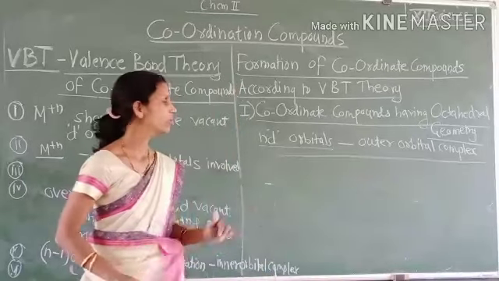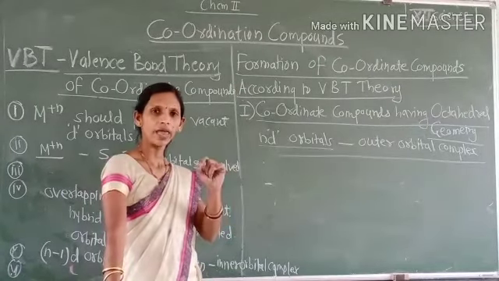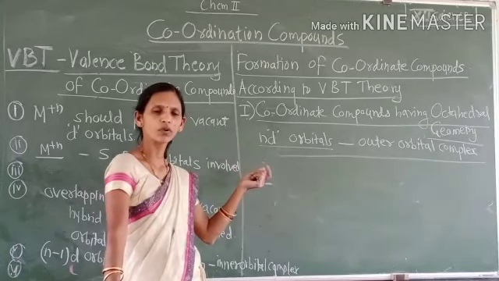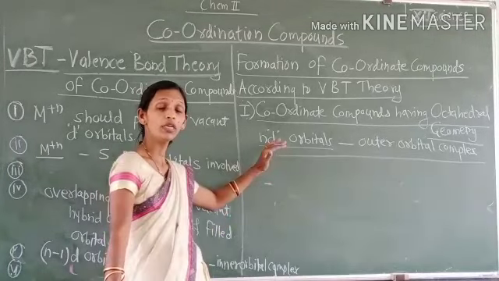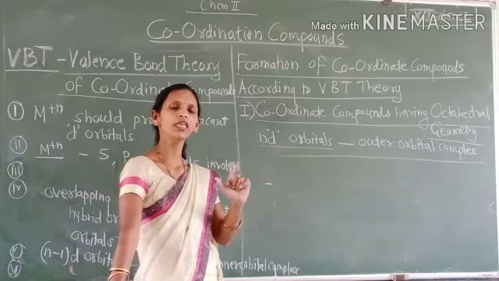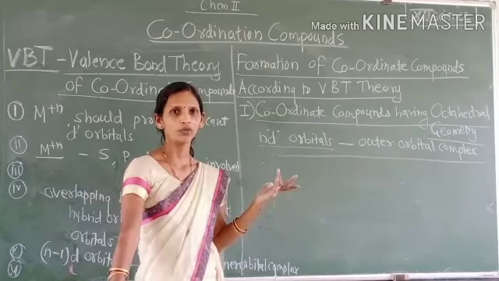We will be discussing that while explaining the examples of these types of coordinate bond formation in coordinate compounds according to VBT. I will explain it in detail later while explaining the examples.